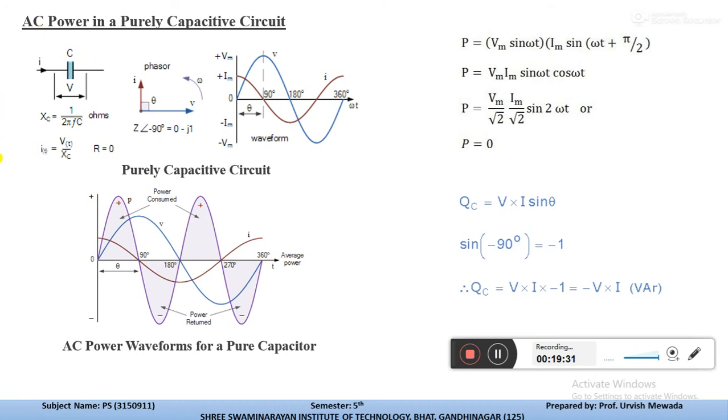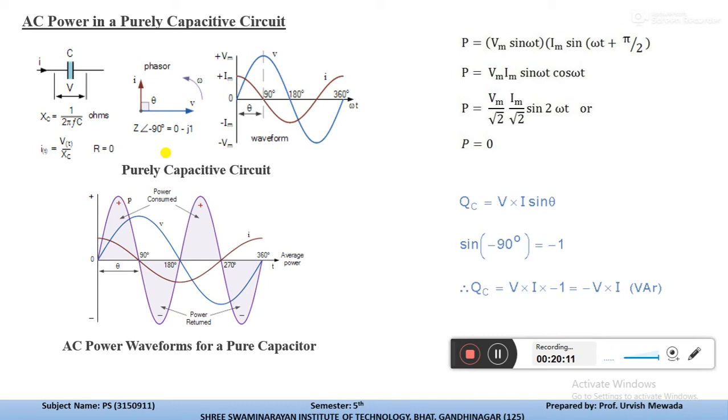If you write the equation for capacitive reactance, Xc is equal to 1 upon 2 pi f c. So capacitive reactance is inversely proportional to the frequency, and from that we can write the equation I is equal to V by Xc. Here R is equal to 0, and as you can see from the waveform drawn here, as we already discussed, if a capacitor is present in the circuit then the current leads the voltage by 90 degrees in a purely capacitive circuit, and here we are discussing the purely capacitive circuit.